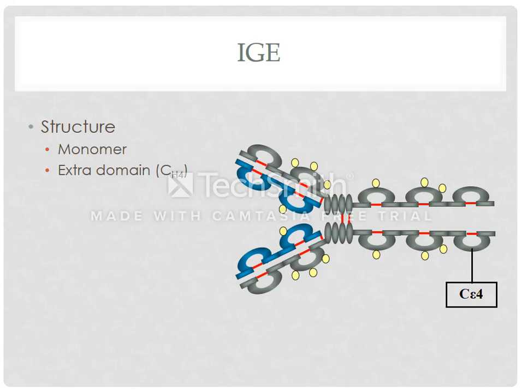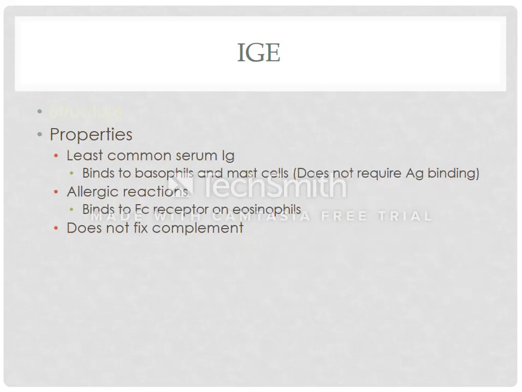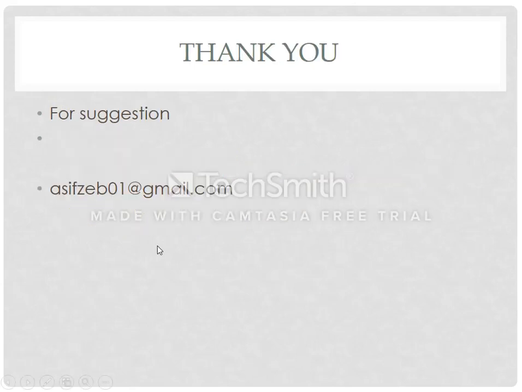IgE is the most important antibody, especially found in allergic conditions. Structure wise, it is a monomeric antibody, and one property is that it has an extra domain, constant region 4. This is the least abundant antibody present in the serum, mainly found in allergic conditions, and these antibodies do not fix the complement system. Thank you so much.